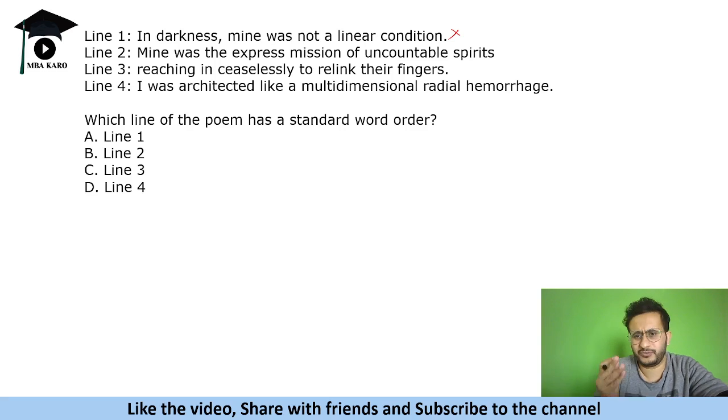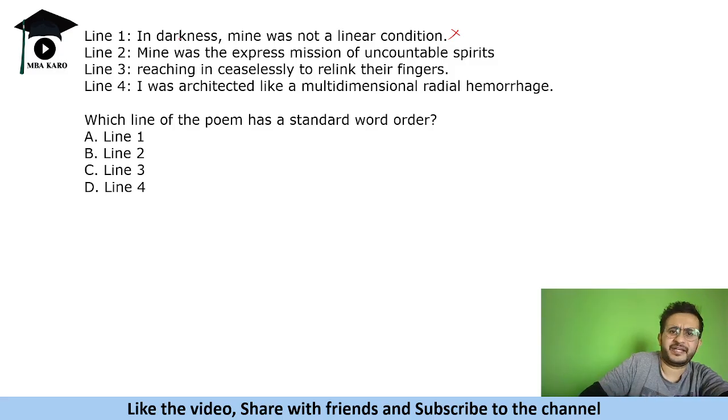Okay, you do not need to know each and every meaning of each and every word, but you understand that this is a proper sentence structure. I was architected like a multidimensional radial hemorrhage. A proper sentence is being formed, isn't it? So where a proper sentence is formed, in the order in English, it is not necessary that you know a lot of high-fi words, but you understand that the sentence is written in a proper way. So that is called standard word order.